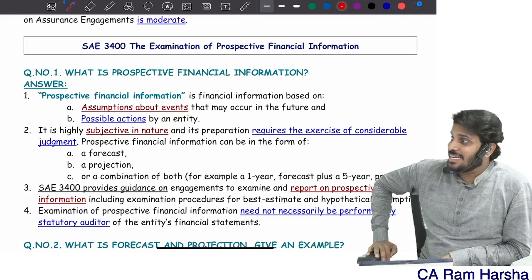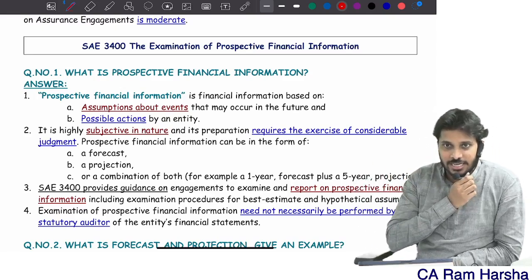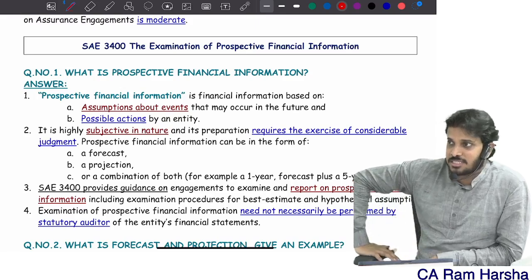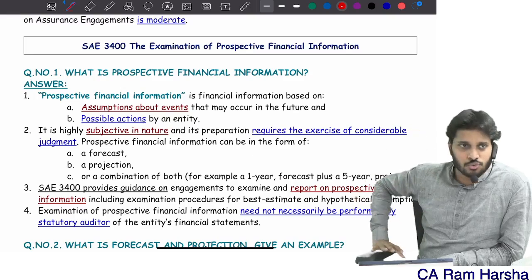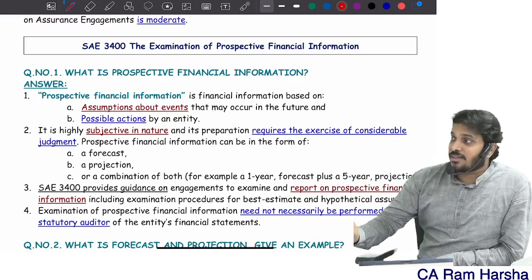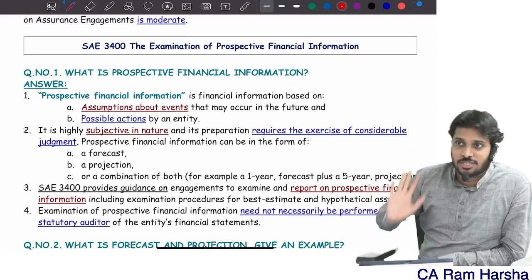Unless you mention these assumptions in the report that you are giving on prospective financial information, you are treated as guilty of professional misconduct. We must give clearly the assumptions used. We must clearly mention that we didn't verify the accuracy of the financial information.